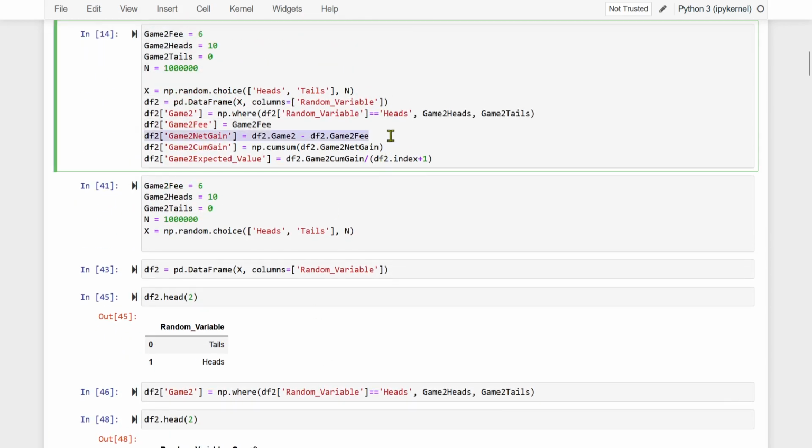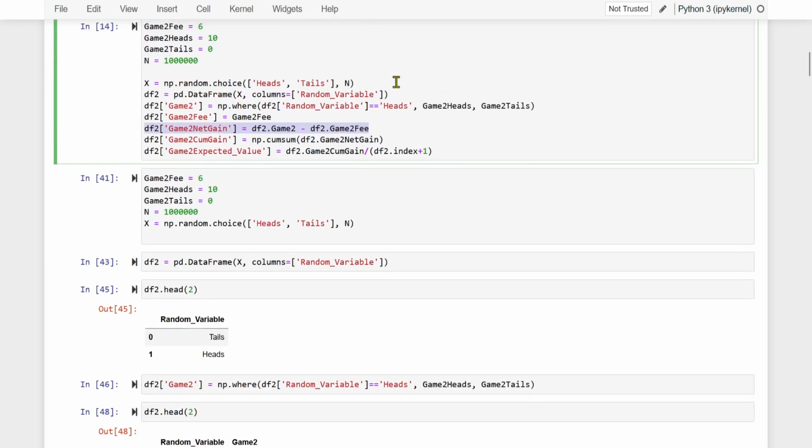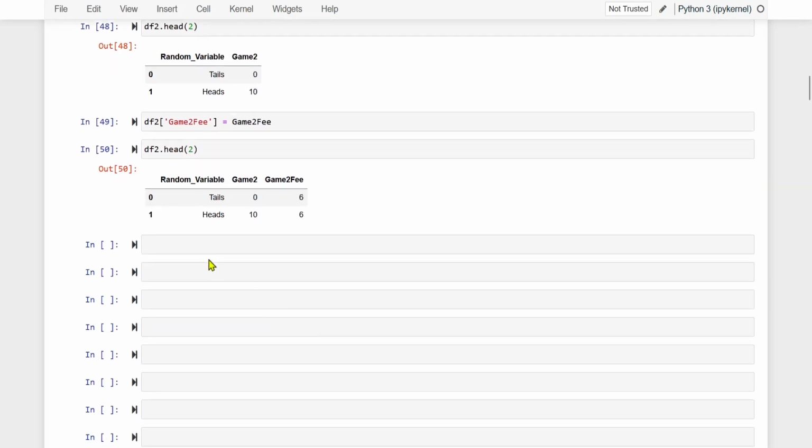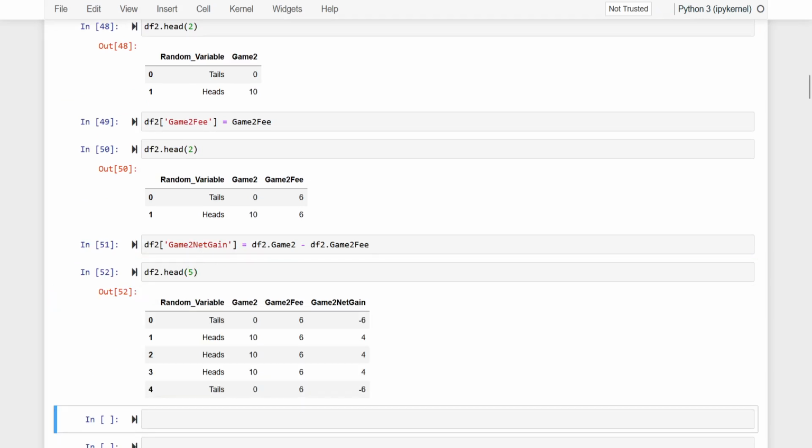Next, what is this? Game 2 net gain. What is going to be the net gain? Let us see this. Let us run for, let us see 5 rows. See, tails, game 2, since it is tail, it is 0. Fee is 6. So what one gets if one is seeing tails, loses $6.